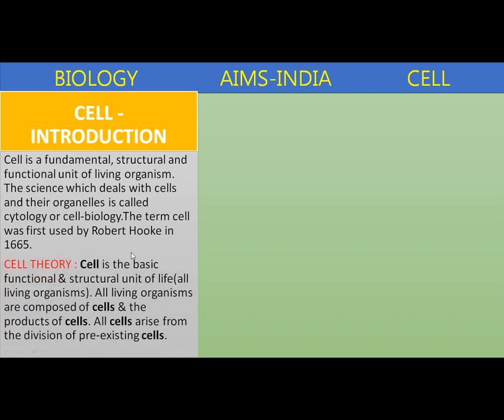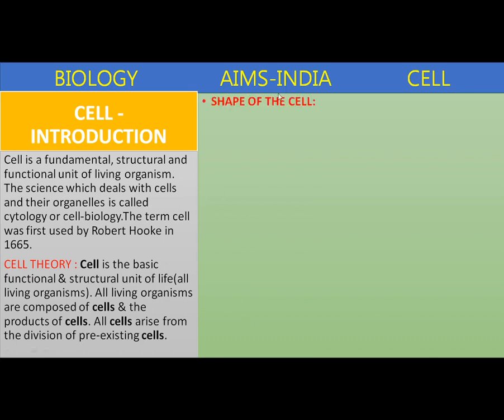Later, in the 18th century, cell theory was proposed by Schleiden and Schwann. According to cell theory, the cell is the basic functional and structural unit of all living organisms. All living organisms are composed of cells and their products. All cells arise from the division of pre-existing cells. These are the three postulates which explain the cell.